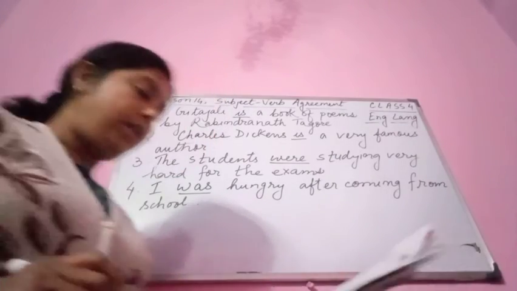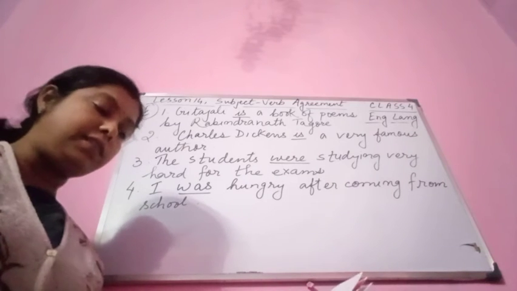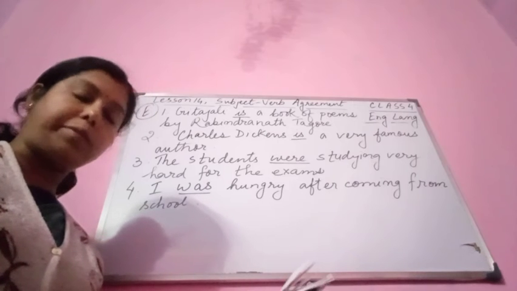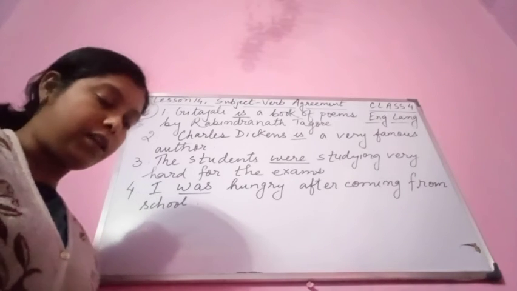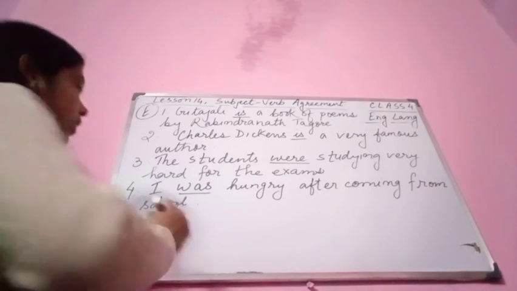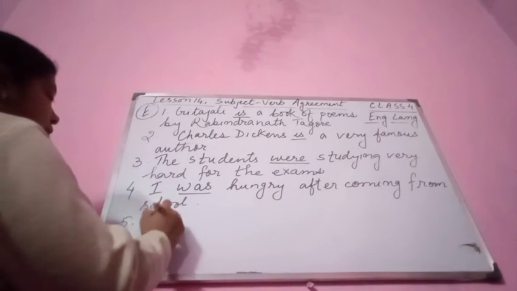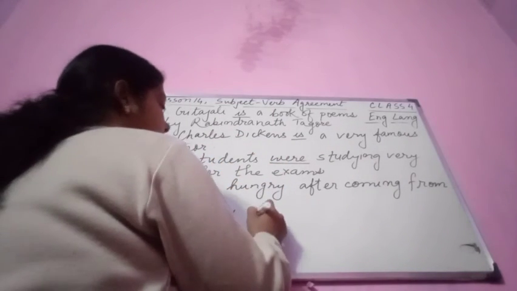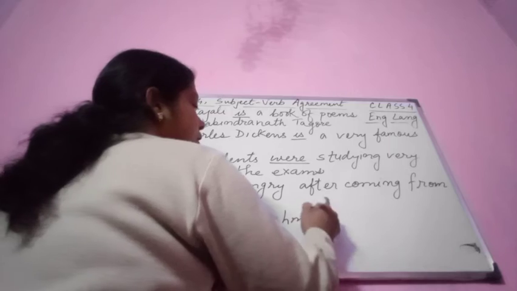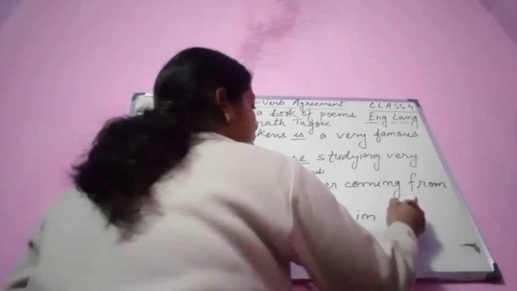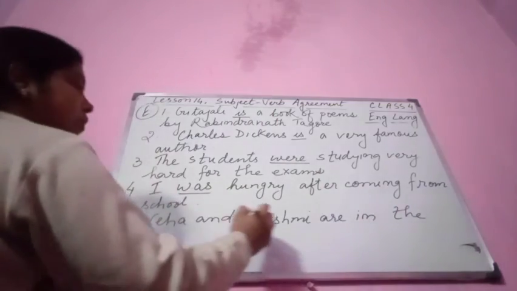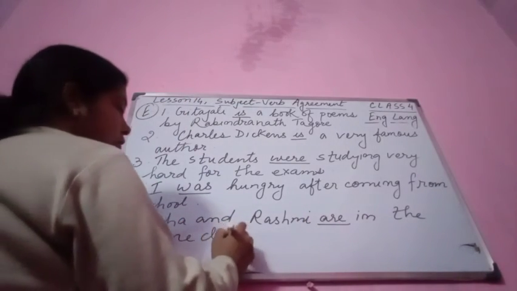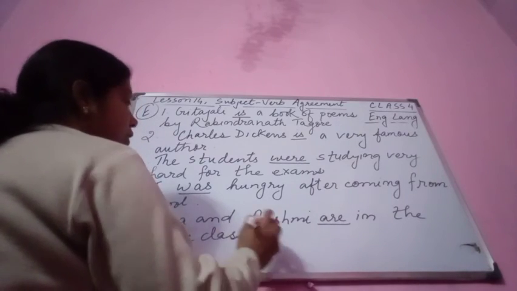Next one, you see: "Neha and Rashmi is in the same class." Neha and Rashmi is the subject here. We are talking about two persons, so the subject is plural. We are going to use "are". Neha and Rashmi are in the same class.